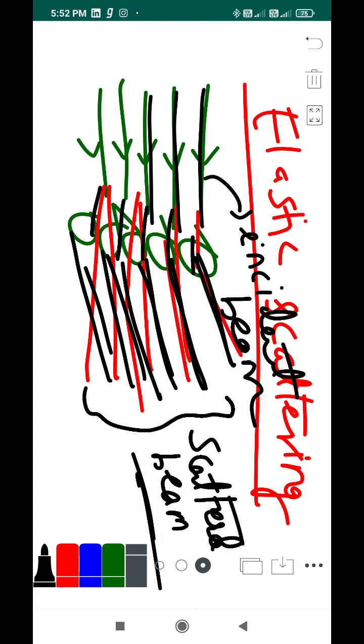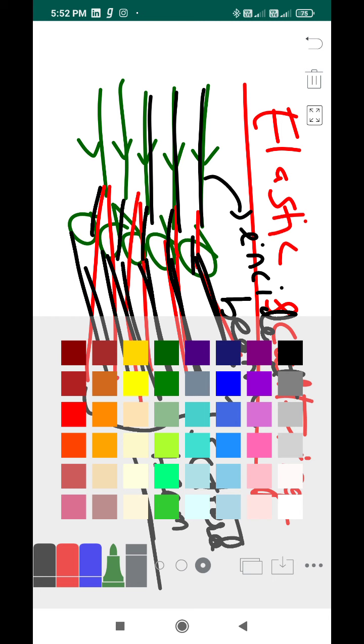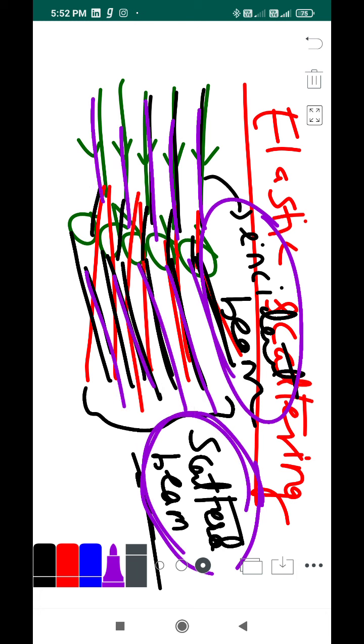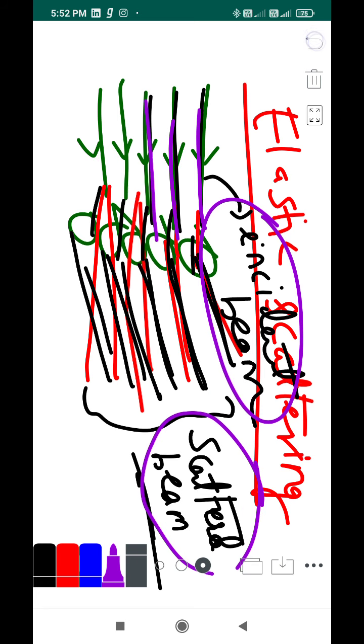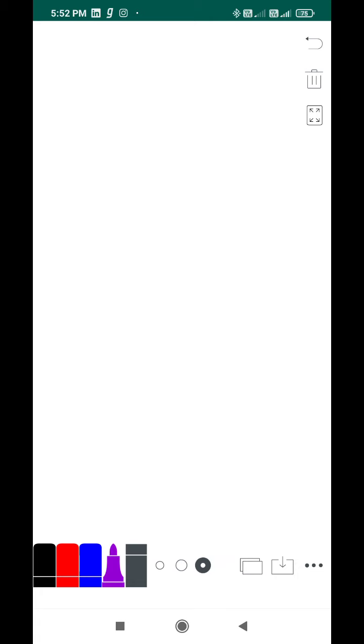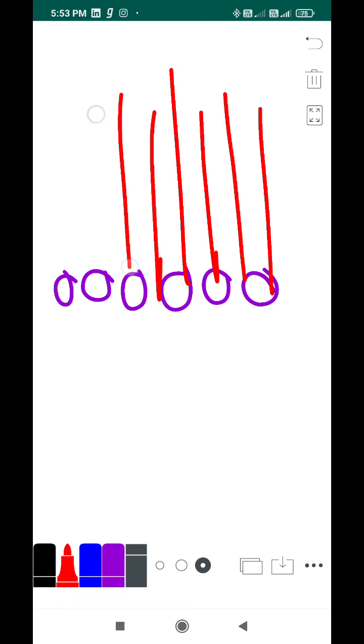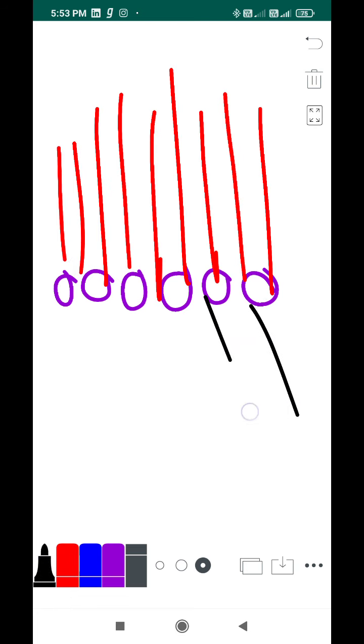So the incident beam is what is incident on the medium, and the scattered beam is the output, the result. You could think of it like this. The diagram becomes very weird, right? These are the medium particles, like machine particles, and you are giving your input here and taking your output there.